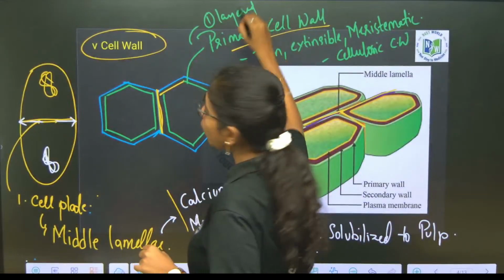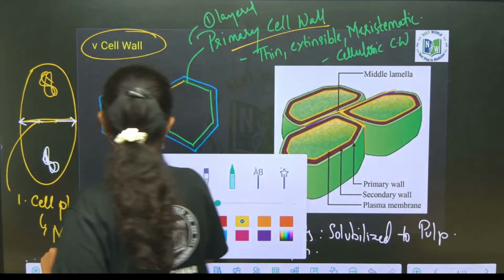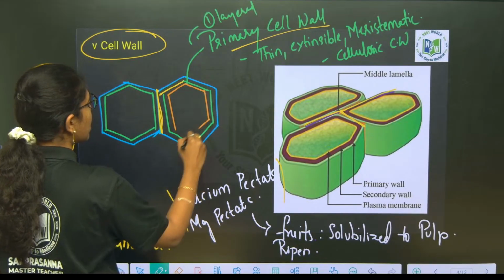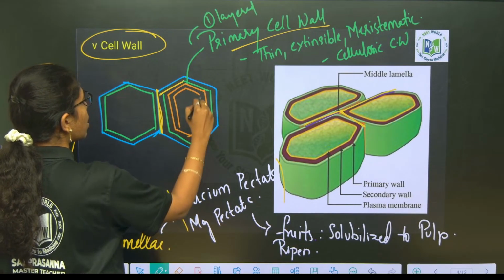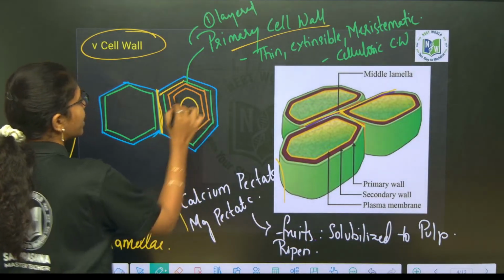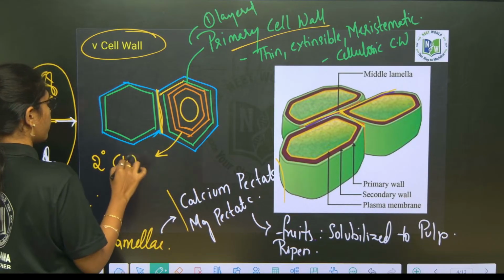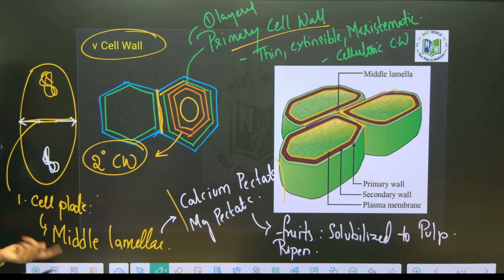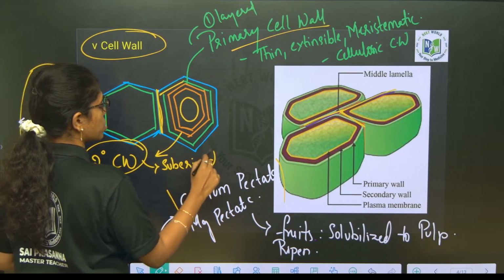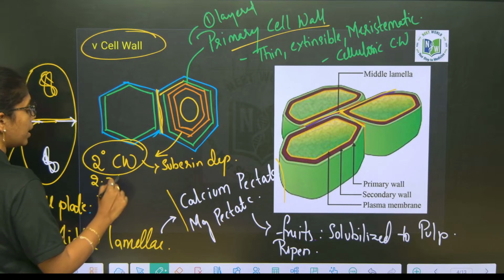Next, at the time of maturity, inner to the primary cell wall, secondary wall layers are formed. Secondary cell walls are formed. These secondary cell walls can be 2 to 3 layers. Secondary cell walls will be in close proximity with the cell membrane. Secondary cell walls can have suberin depositions. They are very thick. They can be 2 to 3 layered.